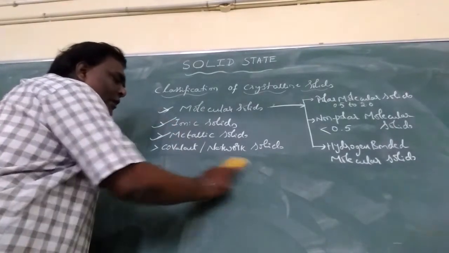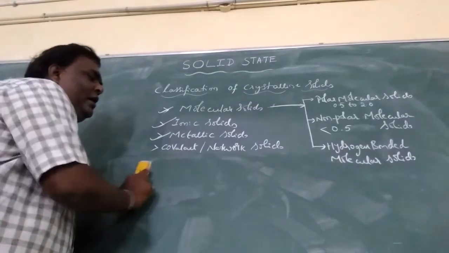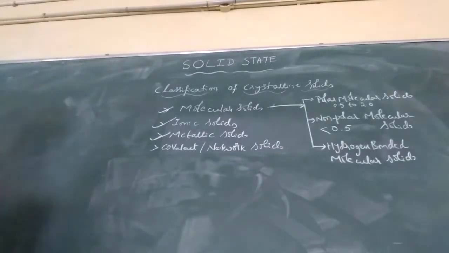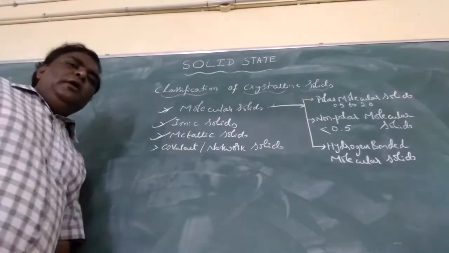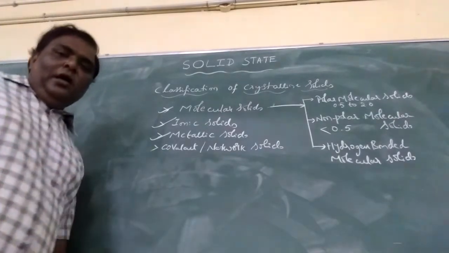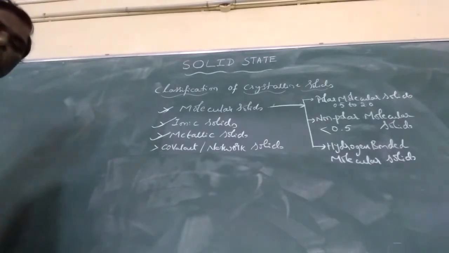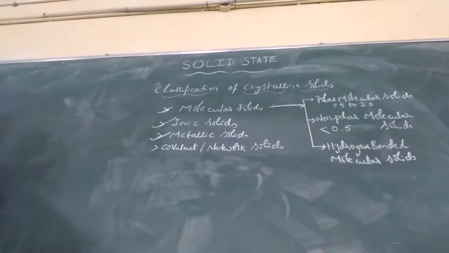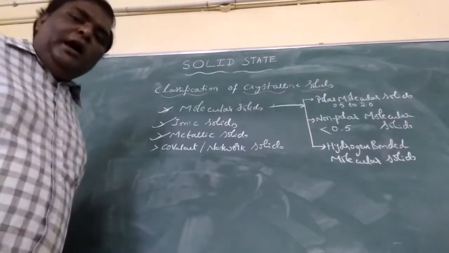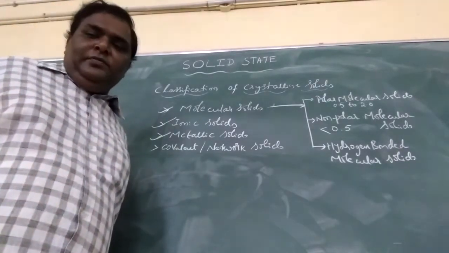In covalent or network solids, a wide variety of crystalline solids is formed by non-metals. Understood? A wide variety of crystals is formed by non-metals through covalent bonds between adjacent atoms. Understood?